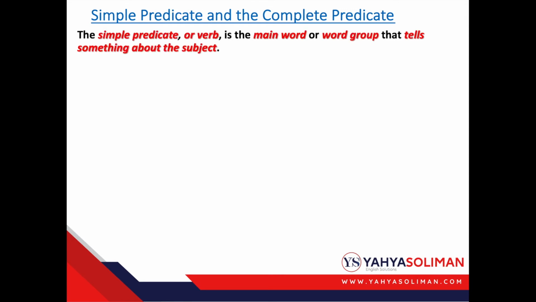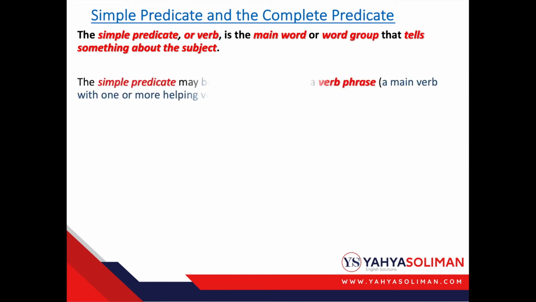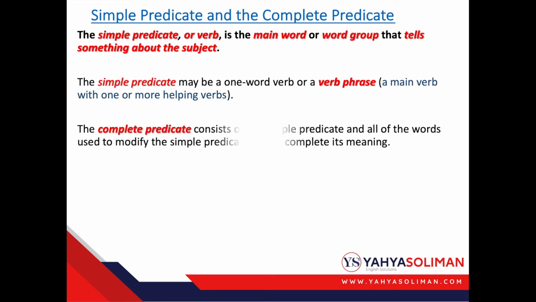The simple predicate or verb is the main word or word group that tells something about the subject. The simple predicate may be a one word verb or a verb phrase, a main verb with one or more helping verbs. The complete predicate consists of a simple predicate and all of the words used to modify the simple predicate and to complete its meaning.